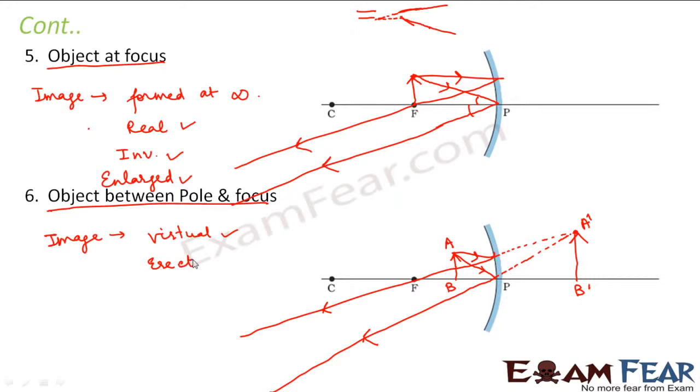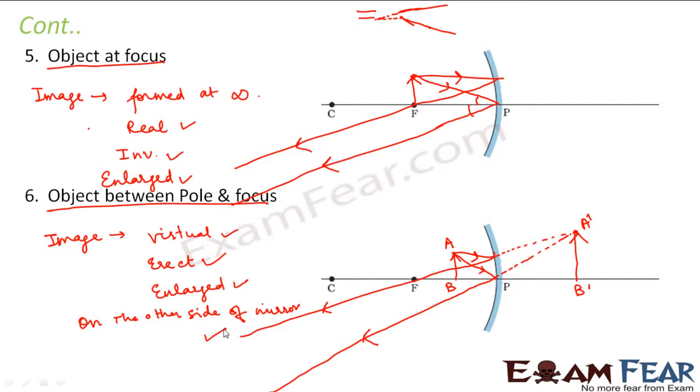Also, the image is erect because it is above the principal axis. The image is also enlarged, right? And another thing, what about the location of the image? Here, the image is on the other side of the mirror. Till now, the images were on the same side of the mirror as the object. So, the object was on the left hand side, and the image was also on the left hand side. But in this case, the image is on the other side of the mirror.